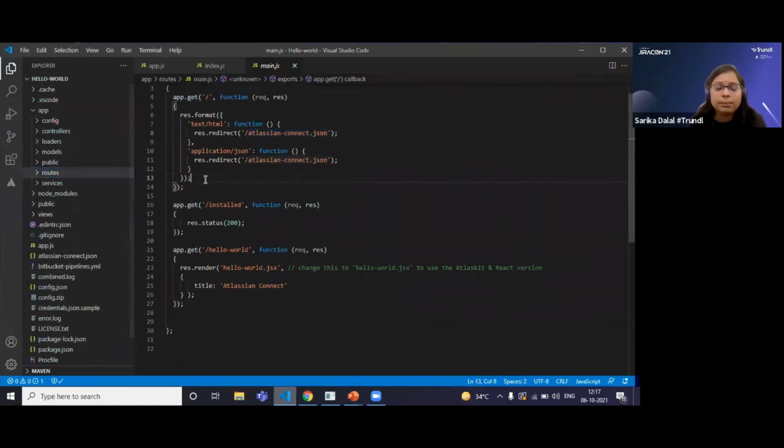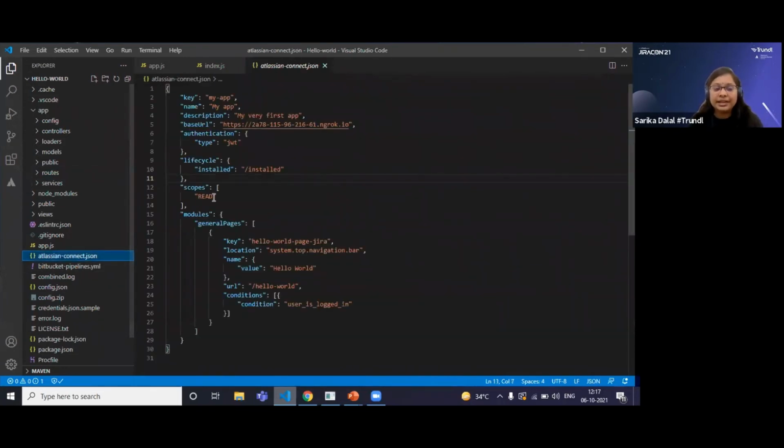Before understanding this point, let's first understand how our app will interact with Jira. For the interaction of our app with Jira, we have created an atlassian-connect.json file. This file will help us interact with Jira. I have mentioned the name, key, description, the base URL, and authentication type. The Atlassian application supports JWT authentication as the authentication type. We can configure the lifecycle of our app. We can configure the scope.